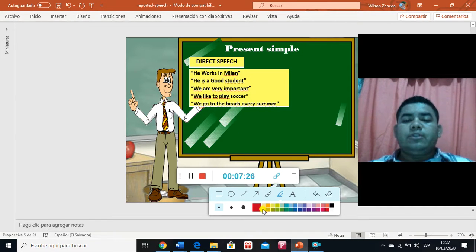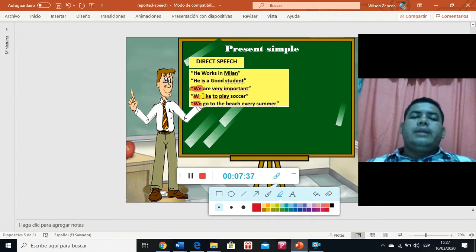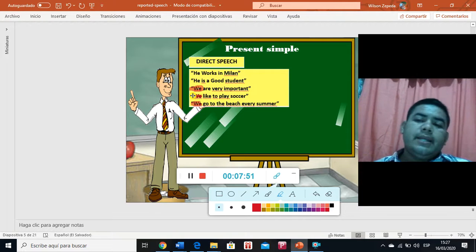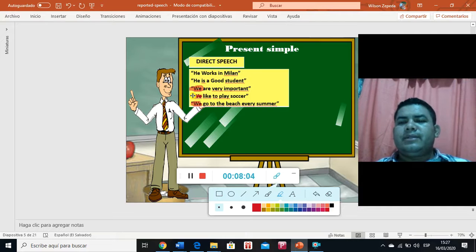In this case, I want you to make a clarification. As you can see, the original one is we, like in this one and like in this one. In the indirect speech, you can make them in two different ways. The first one is just by leaving it like this. You say, he said that we are very important, but you use we when you are included. But if you are not included, let's imagine that Alejandra, Steven, and the other guys told me, hey, we are very important, for example.